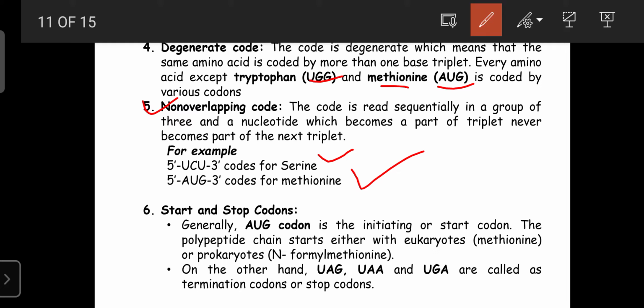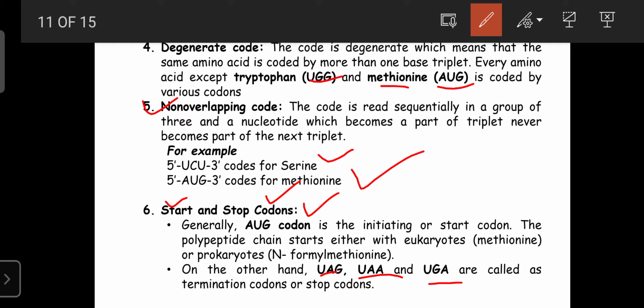Another property is that the genetic codes also carry the information regarding the start and stop of protein synthesis. The start codon is AUG. If the ribosome reads this code, it can start the synthesis of the proteins. Then there are the stop codons, UAG, UAA, and UGA. These are the stop codons, present at the end of the code. If they are read, protein synthesis is terminated. So these are the various properties of the genetic code.